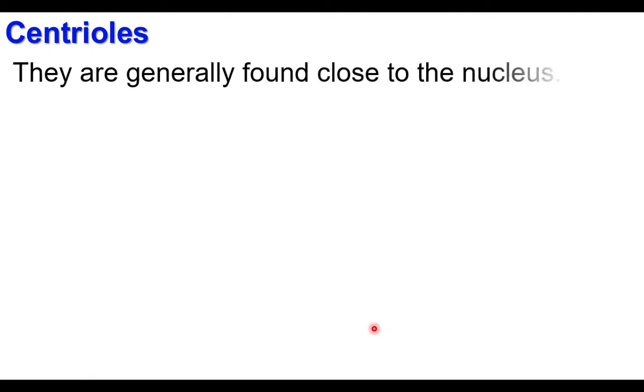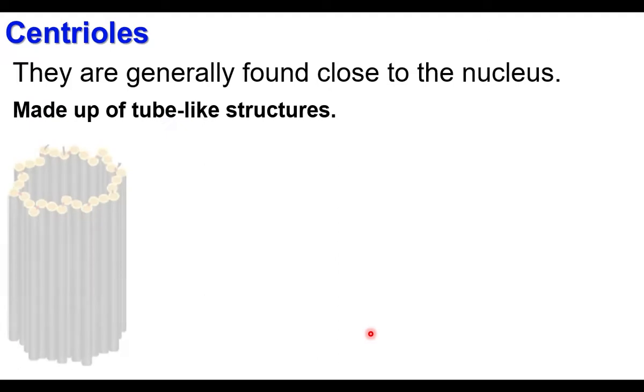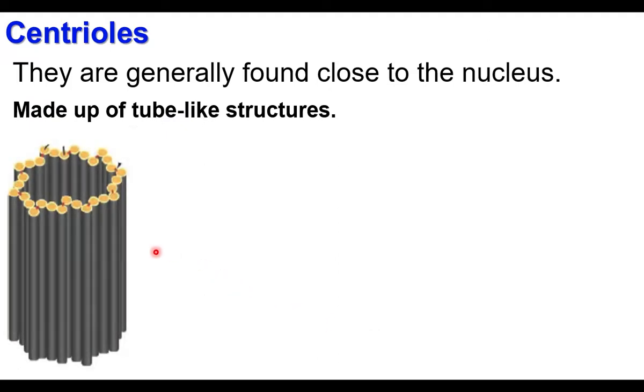Centrioles are found in animal cells. They are found near the nucleus. The centrioles are made up of tube-like structures. The tube-like structures are arranged in triplets. We can find 3, next 3. The tubes are arranged in threes, triplets. These centrioles are found in animal cells near the nucleus.